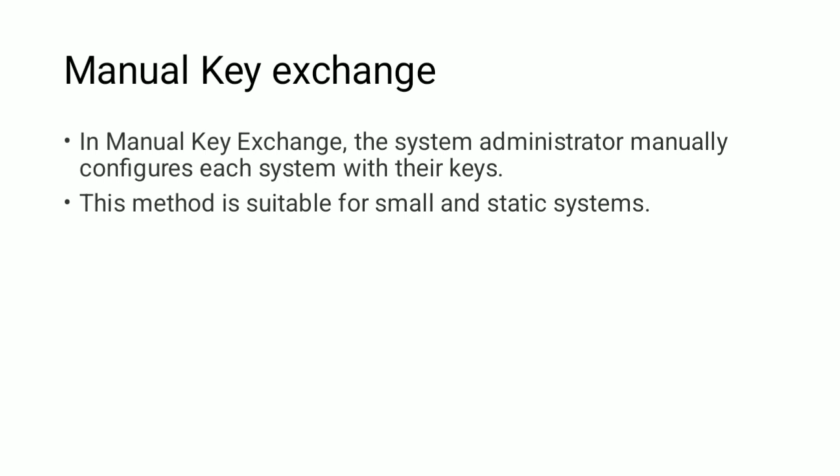If we communicate between sender and receiver, the system administrator sets the keys between the two parties. It takes the host 1 keys and host 2 keys, they exchange the keys with each other and manage the information between them. This method is suitable only for small and static systems, such as communication between two or three people.